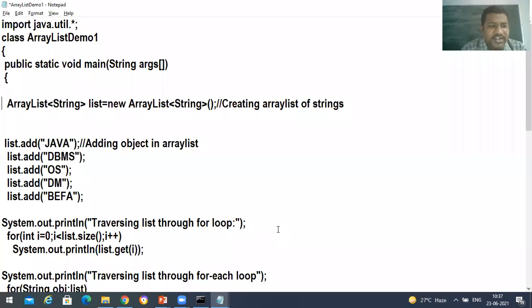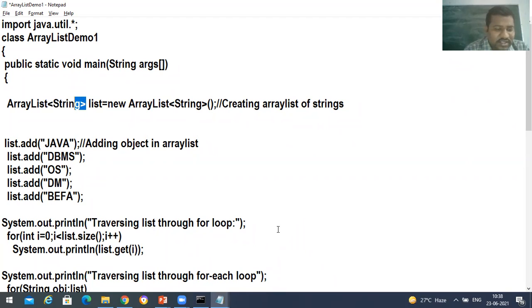Now in the array list demo, after this I'm going to take a type over here. That means I'm specifying which type of values I would like to store. So here I'm specifying string, and I'm in a position to store only string values. If you give any other values, it automatically converts them into a string, if possible.